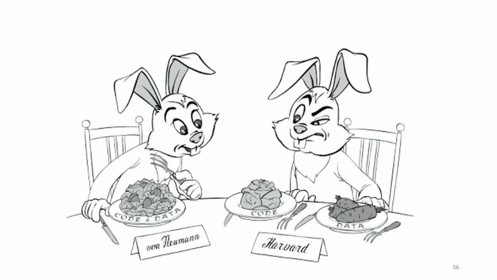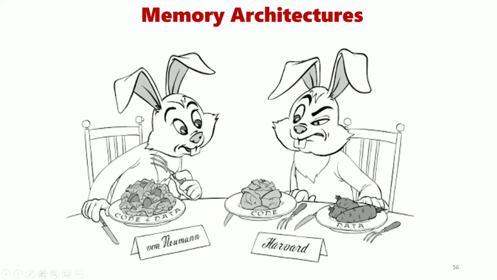These two different types of concepts, we call memory architectures. That means in one part RAM and ROM are present separately, and in the other part RAM and ROM are present in a single address space. So these are the two different architectures of memory.